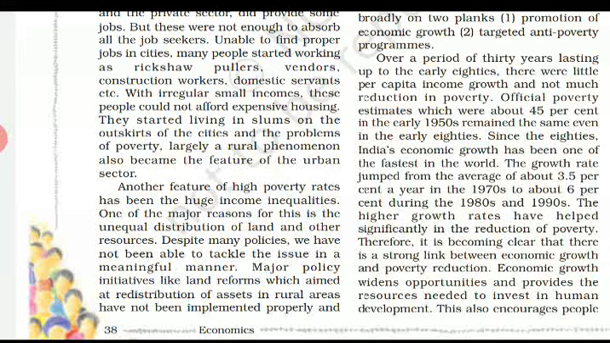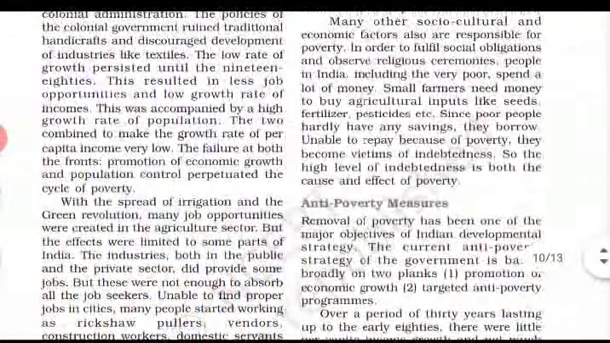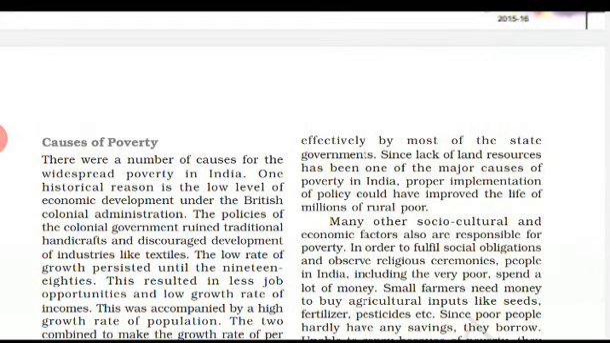Major policy initiatives like land reform, which West Bengal started, changing the ownership of land holdings and aimed at redistribution of assets in rural areas, have not been implemented properly by most state governments. The policy was claimed, but it was not implemented properly. Lack of land resources has been one of the major causes of poverty in India. People were not having land, if you see in the rural areas. Proper implementation of policy could have improved the lives of millions.